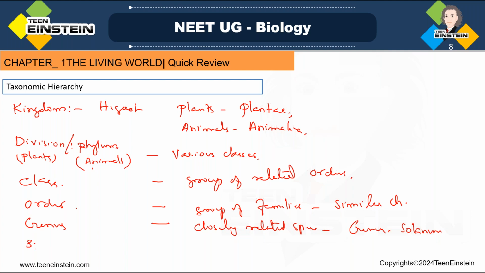Next, what is a species? It is the basic unit of classification, the fundamental or smallest unit of classification. It is a group of individuals having resembling morphological and physiological features, and they are capable of breeding among themselves.